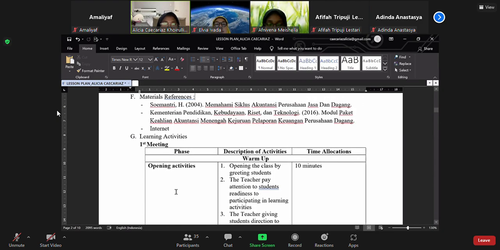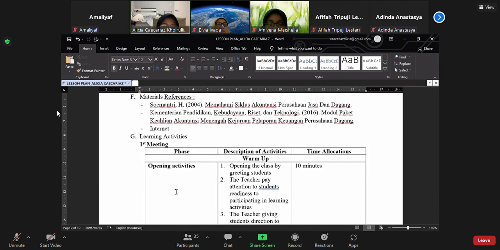Next, point F, material references. Students can use these references: 1, Sumantri 2004, the book titled Memahami Siklus Akuntansi Perusahaan Jasa dan Dagang. 2, Kementerian Pendidikan, Kebudayaan, Riset dan Teknologi 2016, the book titled Modul Paket Keahlian Akuntansi Menengah Kejuruan Pelaporan Keuangan Perusahaan Dagang, and the Internet.